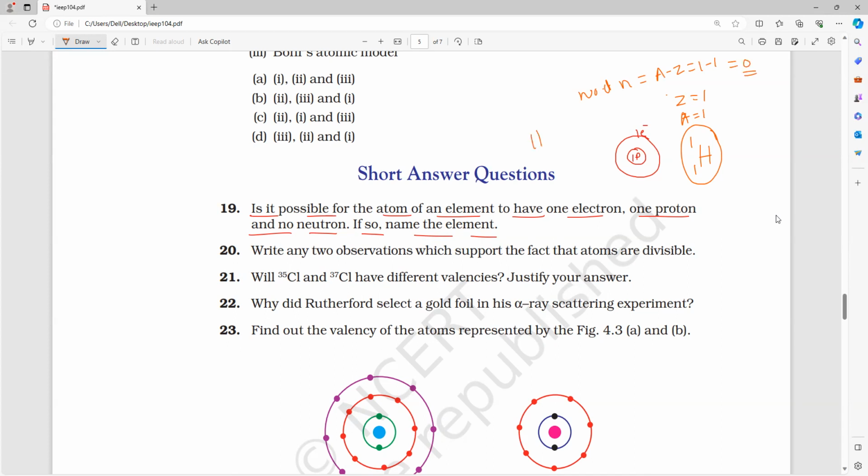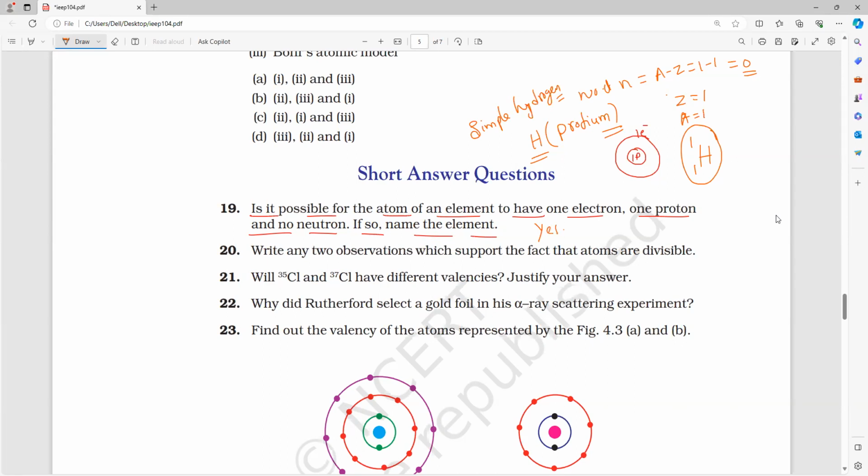So what is the name of that? Protium. The symbol is H only, and we call this a basic hydrogen. Am I right or wrong? Everybody, please respond. Yes, protium, please write it. That is what we call a simple hydrogen or a basic hydrogen.